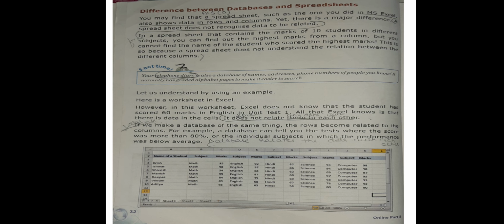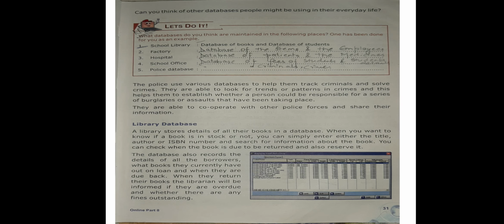to each other. If we make a database of the same thing, the rows become related to columns. So if we make this same table in a database, it will relate them to each other, meaning rows and columns will relate to each other. For example, a database can tell the test when the score was more than 80%, or the individual subject in which the performance was below average. So it can also tell the performance of the individual person whose average was below.